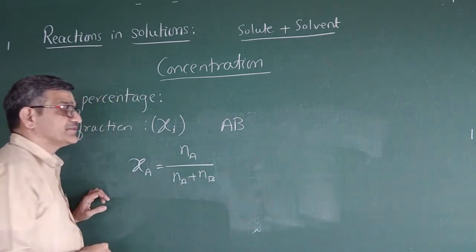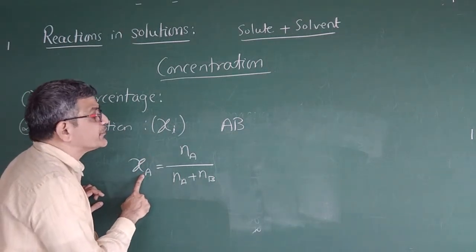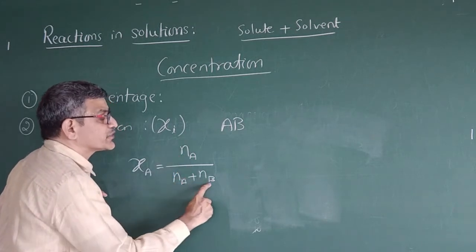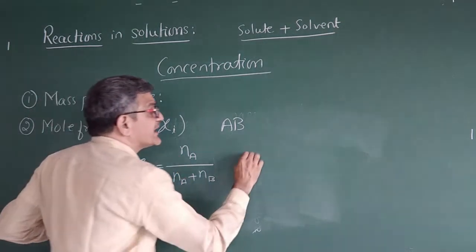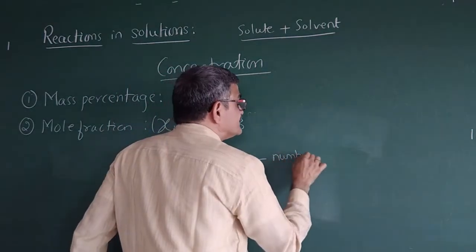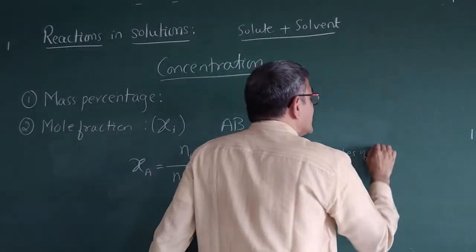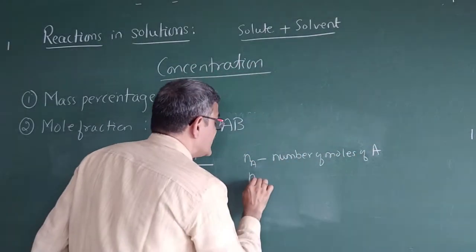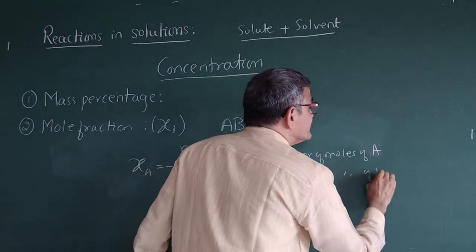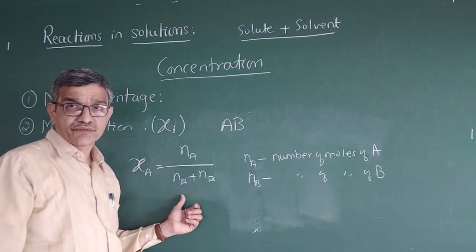So XA, the mole fraction of component A, equals number of moles of A divided by total number of moles. Here NA is the number of moles of A and NB is the number of moles of B, so that is the total number of moles in the solution.